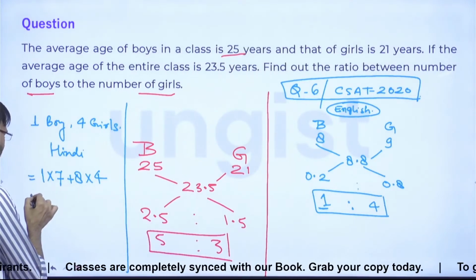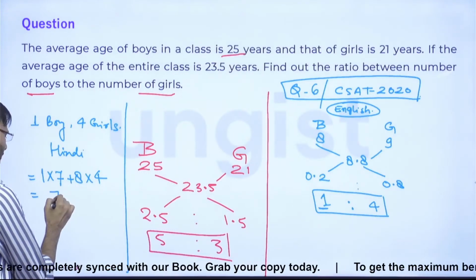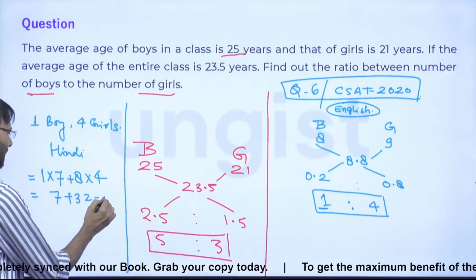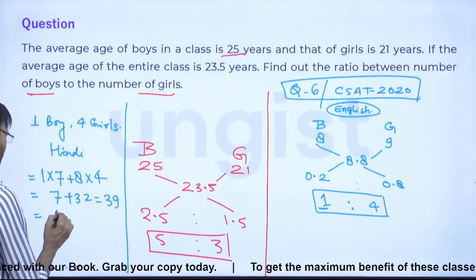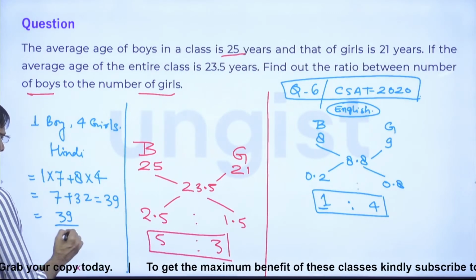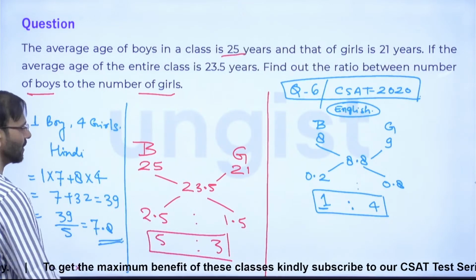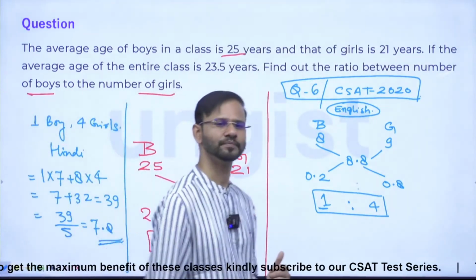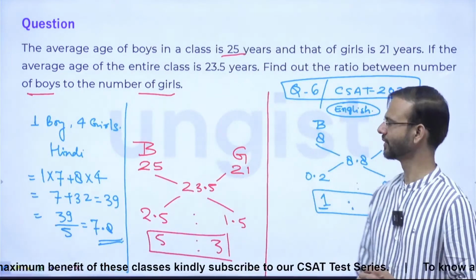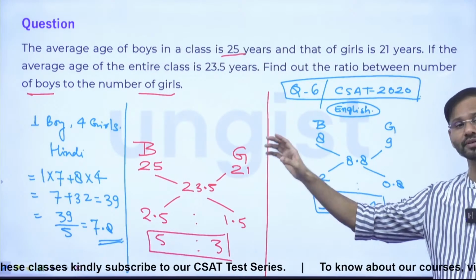So guys, in Hindi, the total marks of the class is 7 plus 32 is 39. And total students, what we have assumed? 5. So 39 divided by 5, that is 7.8. Guys, getting it or not? Everyone? Okay. So this was the question that UPSC has asked from this topic.